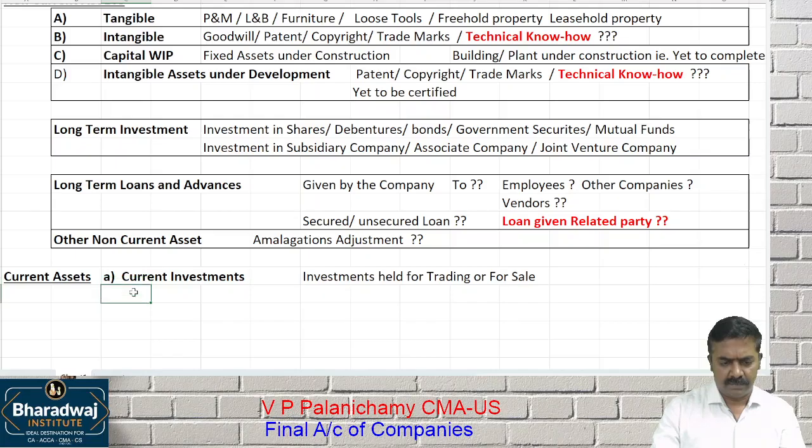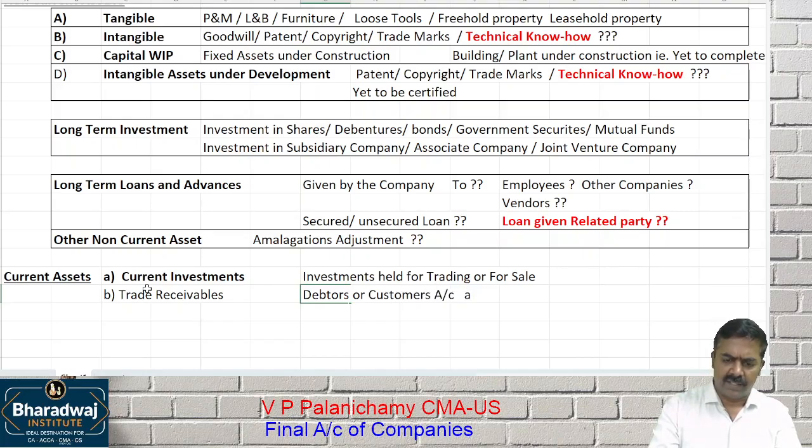What is the next one? Trade receivables. In the old version, we called it debtors account, or which account? Customers account and bills receivable. Now it is called trade receivables. What is the next one?